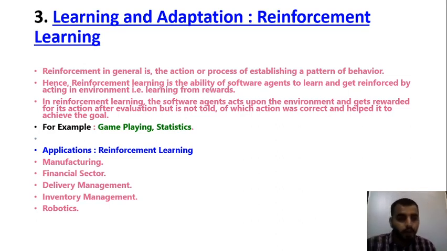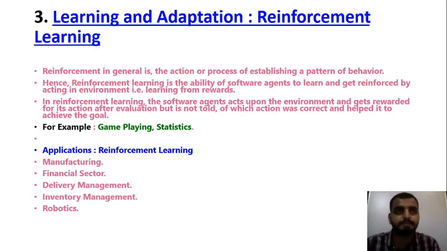In the sense, for every action, there is some positive and there is something called negative behavior. This can be considered with reference to playing games, or management, or finance, or robotics. For every action, there will be a reaction. That reaction can be positive or that reaction can be negative. So it depends upon the action and the path that you have taken.